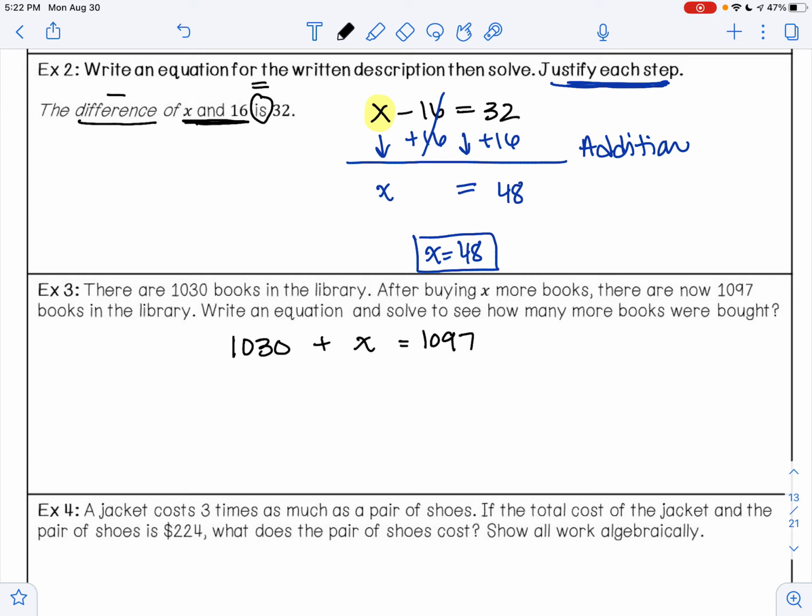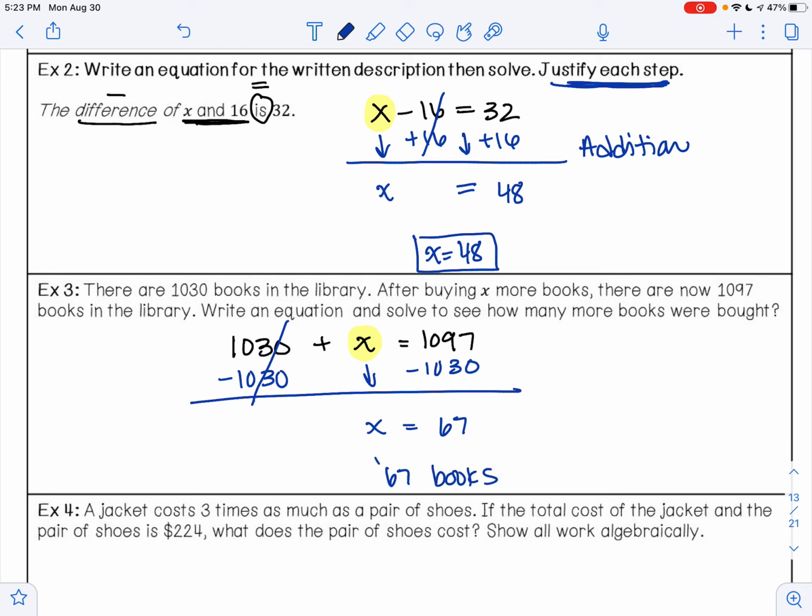I want to solve this. So I want to get x by itself. Well, right now I have this 1,030 and I need to move that to the other side. 1,030 is positive. So to move it to the other side of the equation, I'm going to have to subtract it. So 1,030 minus 1,030 is 0. I'm going to bring down the x. And then 1,097 minus 1,030 would leave me with 67. So 67 books were purchased.